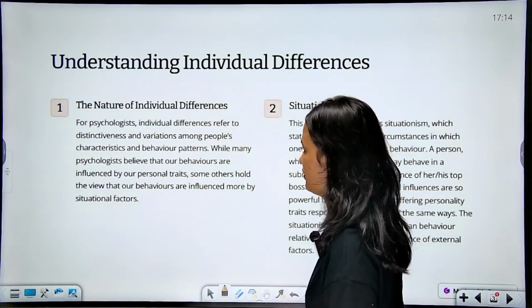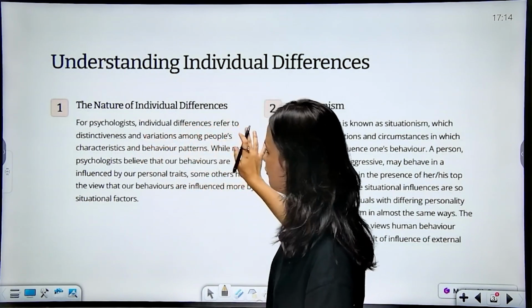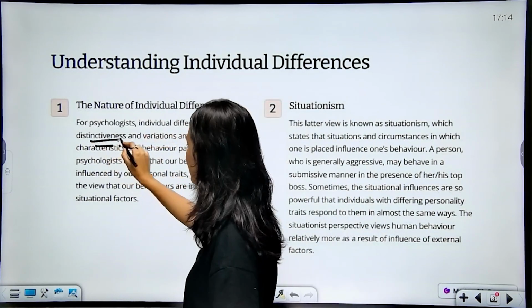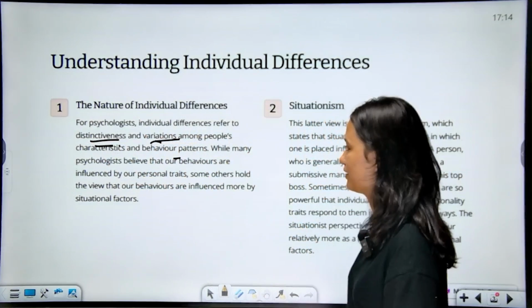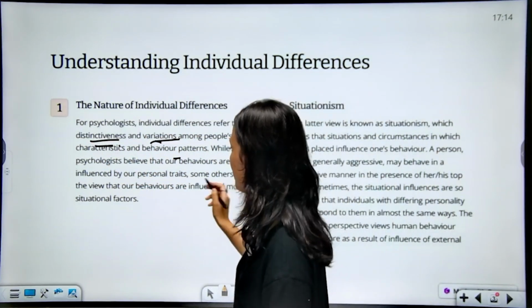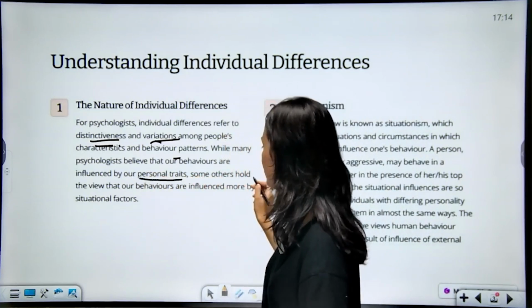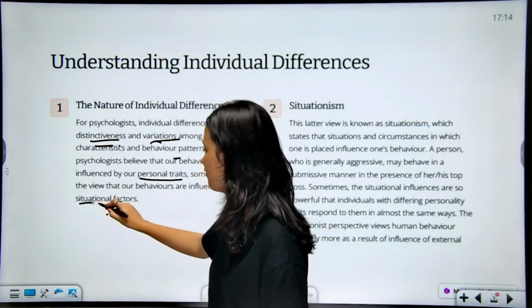Understanding individual differences. Now the nature of individual differences. For psychologists, individual differences refer to distinctiveness and variations among people's characteristics and behavior patterns. While many psychologists believe that our behaviors are influenced by our personal traits, some others hold the view that our behaviors are influenced more by situational factors.